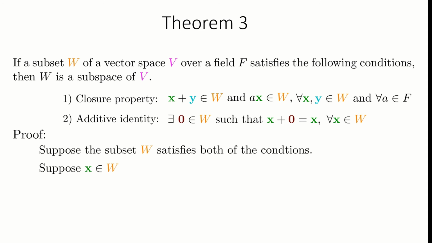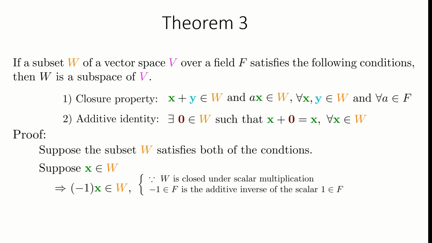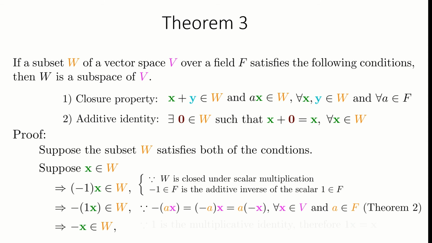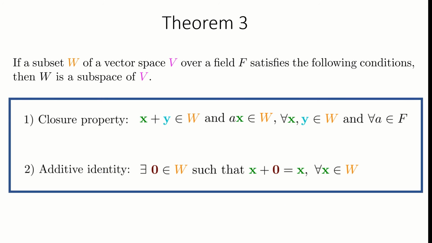If x is any element of the subset W, then x multiplied by -1 is also an element of W. Now from theorem 2, this is equal to the inverse of x. Therefore, these two conditions are sufficient to verify if a subset is a subspace or not.